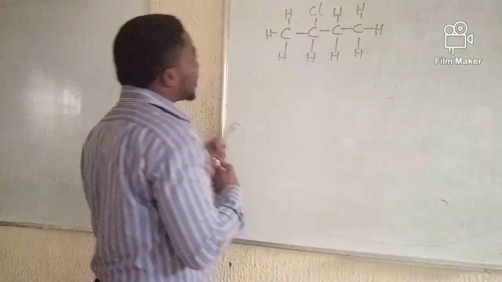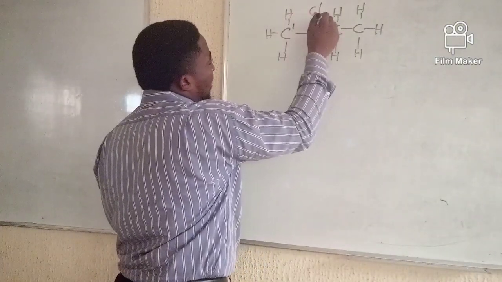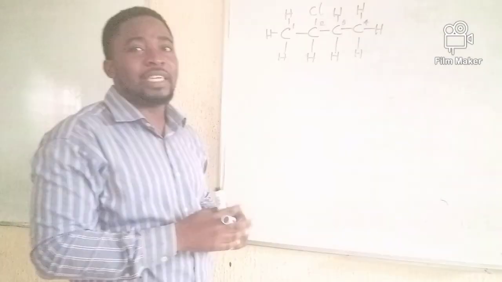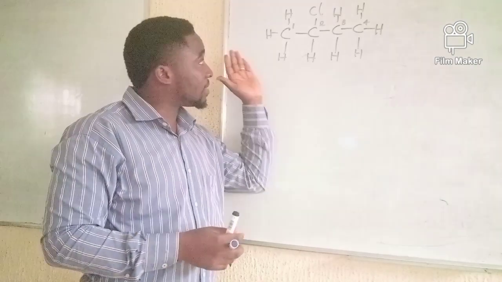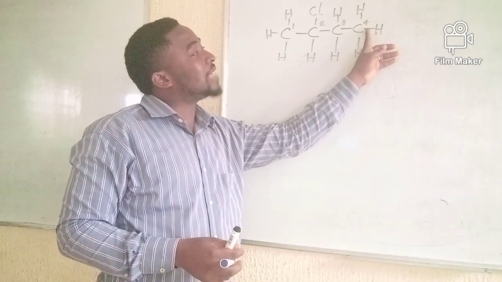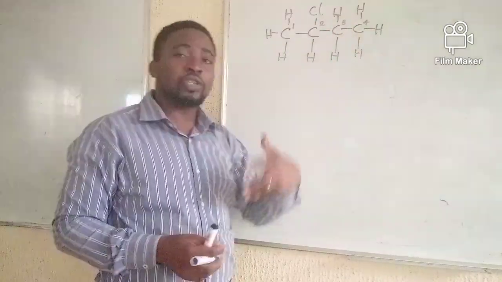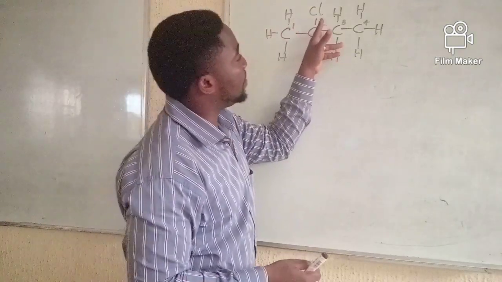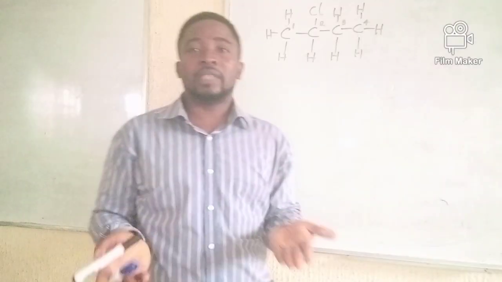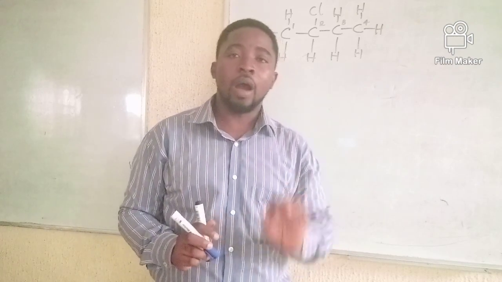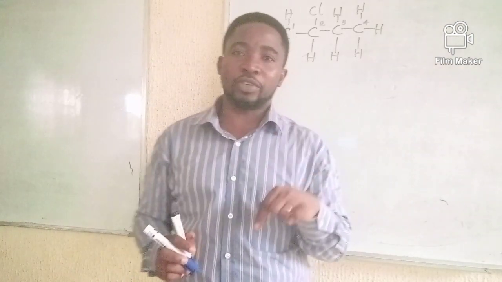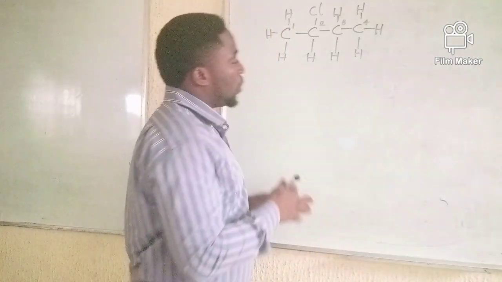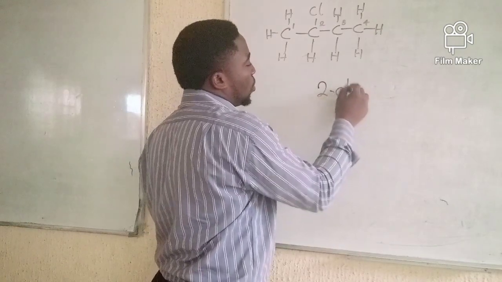Okay? So to number the chain, I will begin with this. This is number 1, this is number 2, this is number 3, and this is number 4. So the chain has been numbered from the right side. Now, if you start from this side, you're going to have chlorine in position number 3, and that is wrong. That's very wrong. But if you start from here, chlorine is going to be in position number 2. So now, how do we present our substituent group? We first of all call the number which signifies the position on the chain, which is 2. 2 chloro. So it goes this way, 2 chloro.